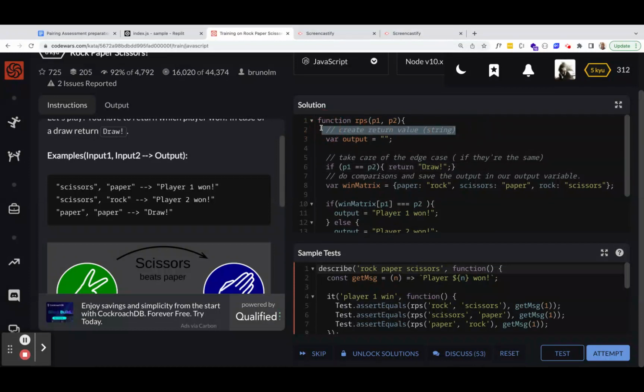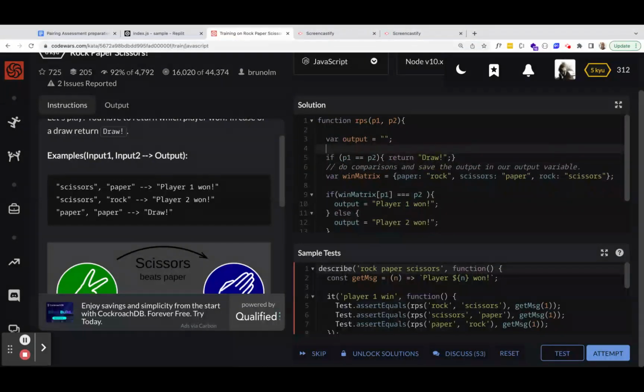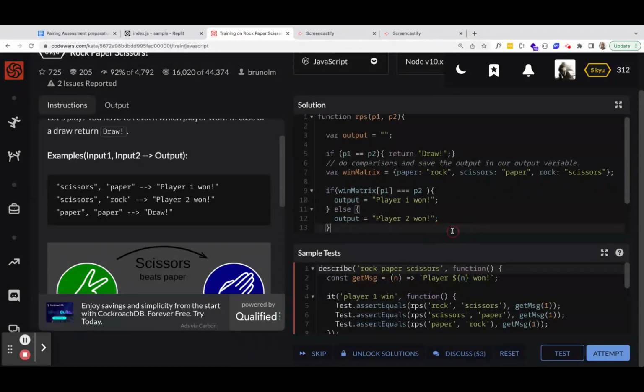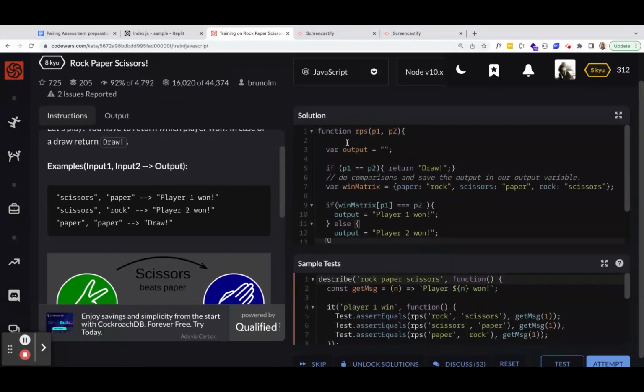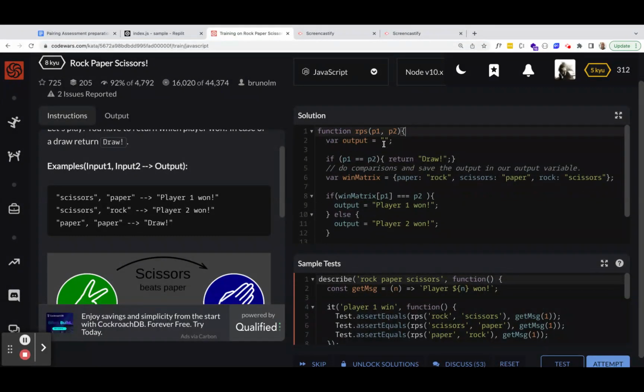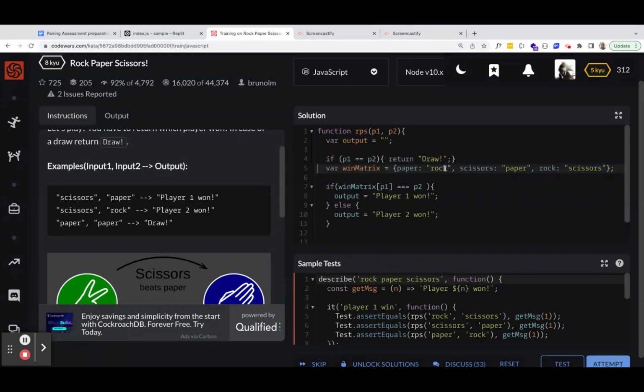So I'm going to delete the comments mainly so we can get this all easier to read. So output equals empty string. Return a draw if they're the same. Define a win matrix that maps out key value, key value, key value, and then call the key and see if it's equal to the value we want.